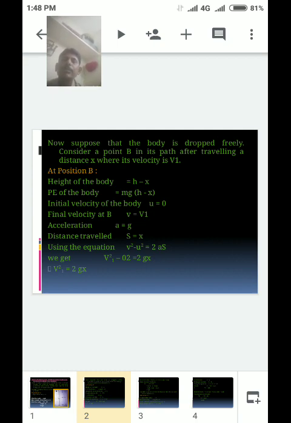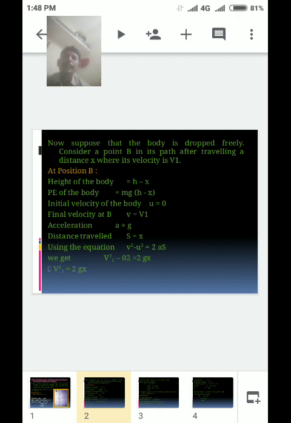At position B, the height of the body is h minus x, and the potential energy is mg(h minus x). The initial velocity of the body u is equal to 0, and the final velocity at B is v equal to v1. The acceleration a is equal to g, the acceleration due to gravity, and the distance traveled s is equal to x.